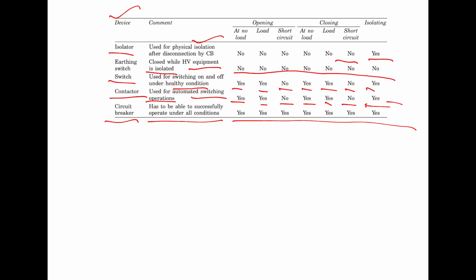It is used at no load and at load current, but the switch cannot be used during the fault current. The same goes for closing and isolating, yes, it can be used. The contactor is used for automated switching operations, and it cannot be used under short circuit, that is, faulty conditions, but in all other cases it can be used. Now, the circuit breaker has to be able to operate successfully under all conditions. Everything is yes for it. A circuit breaker can act as an isolator, a switch, and a contactor. So these are the various switching devices and their duties.